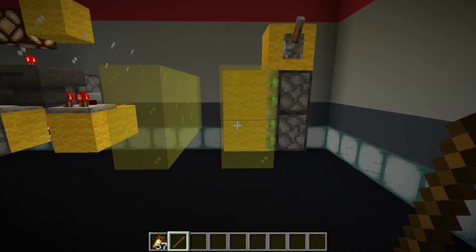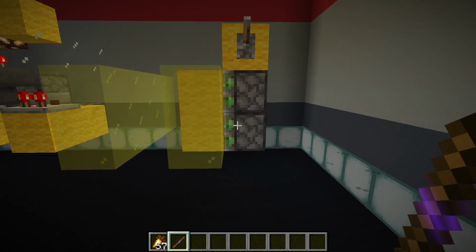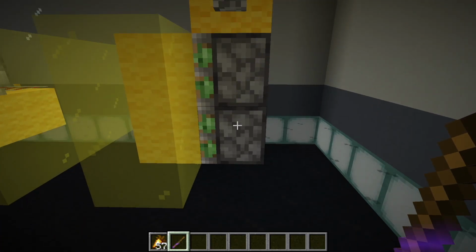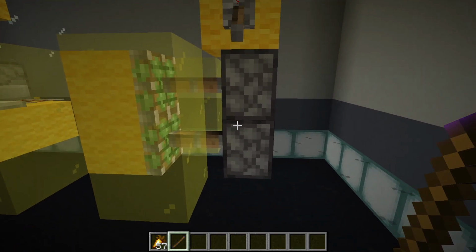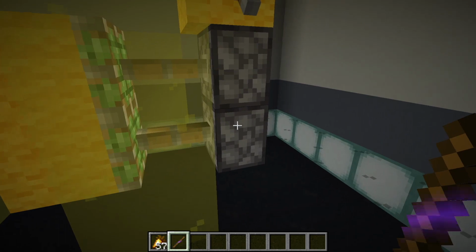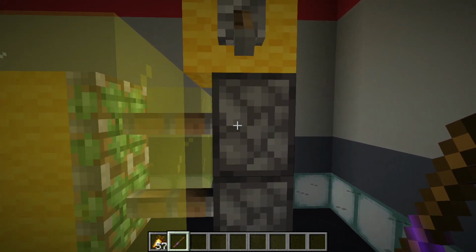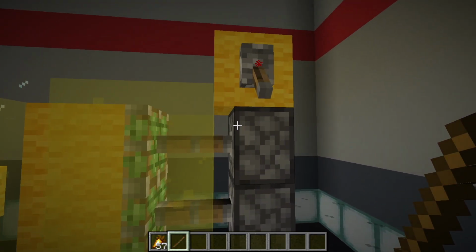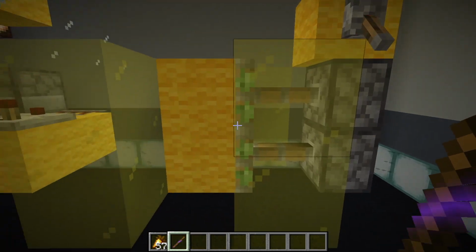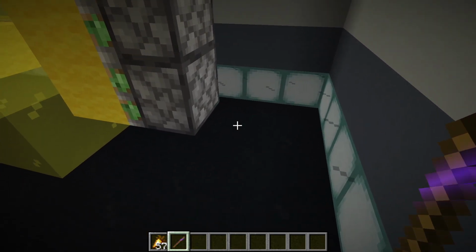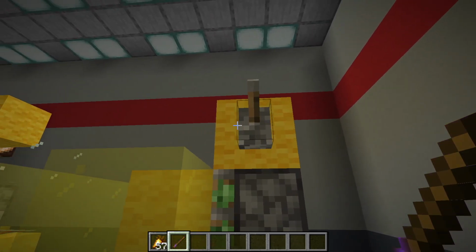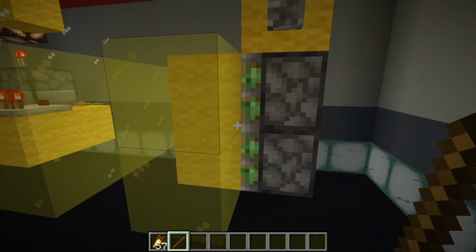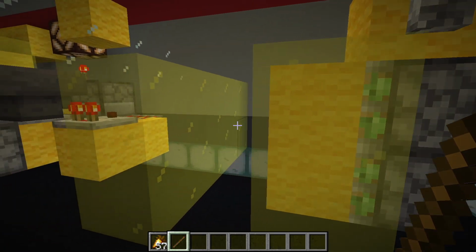Two, this is very useful, and Bedrock probably wishes they had this. Let me explain. When you activate this top piston, this is being affected by quasi-connectivity because it's being activated, it updates this piston down here, which makes it so much easier to build doors that are 2 blocks high. Because normally you'd have to have something that powered this piston and this piston. But you can just stick this on top and boom, easy. So useful for that stuff.